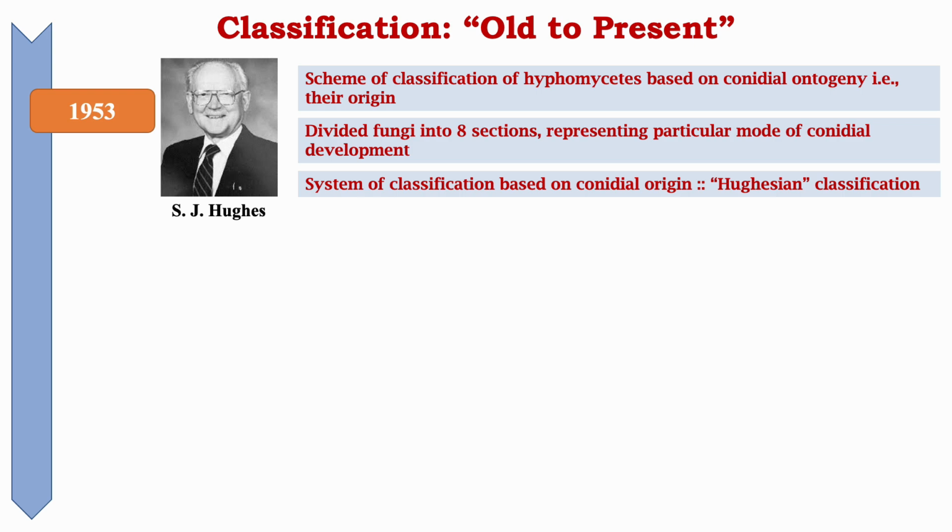In 1953, S.J. Hughes proposed a scheme of classifying the Hyphomycetes based on conidial ontogeny, that is their origin. He divided the fungi into 8 sections representing a particular mode of conidial development. He was the man who gave the system of classification based on conidial origin, otherwise also known as Hughesian classification.